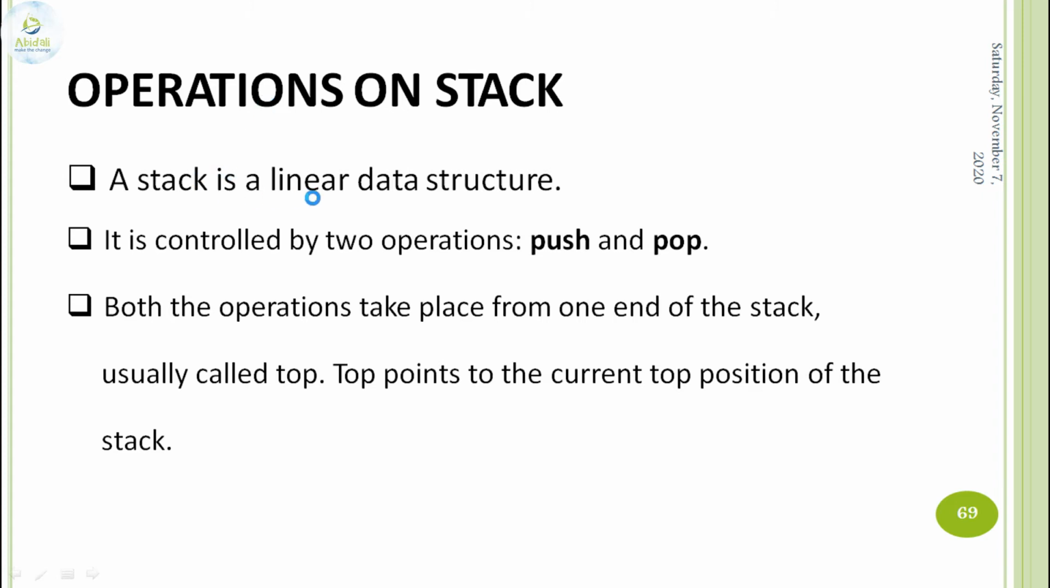A stack is a linear data structure. The meaning of linear here is the same as the array concept. Linear means it is stored one after another. That means elements are stored one after another in consecutive memory locations if it is an array representation. It is controlled by two operations.